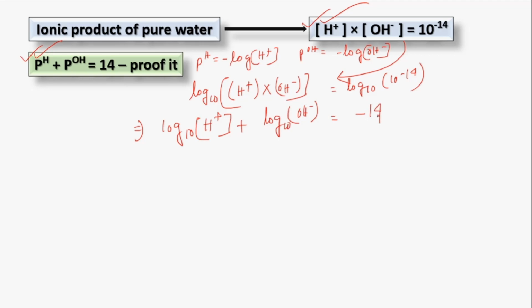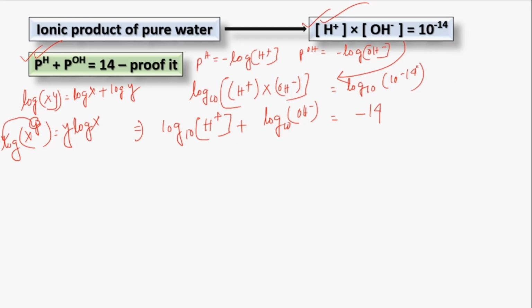We all know the log property, I think, that if log operates on xy, it gives log x plus log y, and if we operate log upon x to the power y, we will get y log x. That means the power will come before the log.